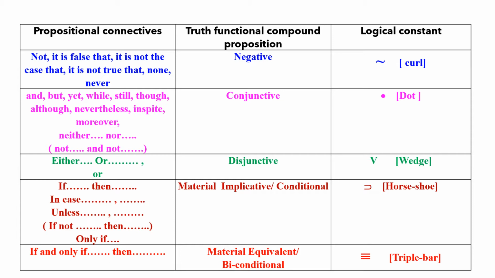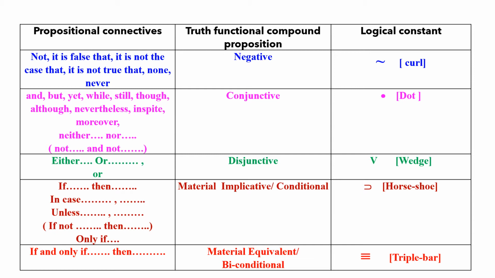Propositional connectives are and, but, yet, while, still, though, although, nevertheless, in spite, moreover, neither nor means not this and not that. So it's a truth functional compound proposition is conjunctive and the symbol used is dot. When we have propositional connectives either or, or simply or, the truth functional compound proposition is disjunctive and the logical constant used is wedge.